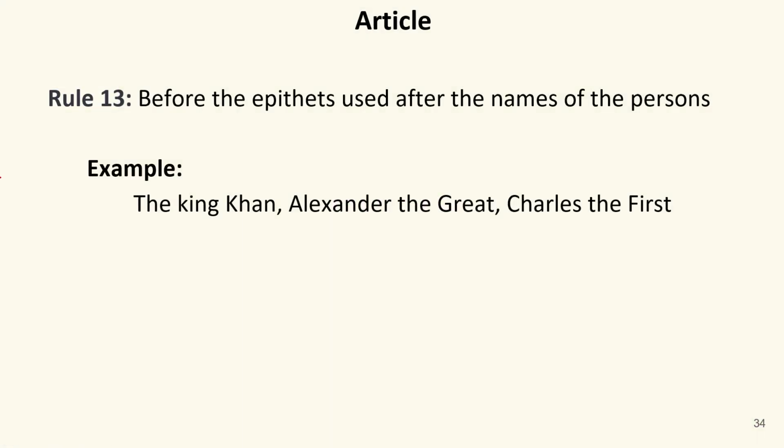So, here we have rule number 13, because we have already read 12 rules on how to use a definite article before any noun. In this rule, we use the before the epithets used after the names of persons. Epithets are actually titles. When we give any title to anyone, we use the before the title. For example, the King Khan, Alexander the Great. For Alexander, the title the Great has been given to him. So before the word Great we used the.